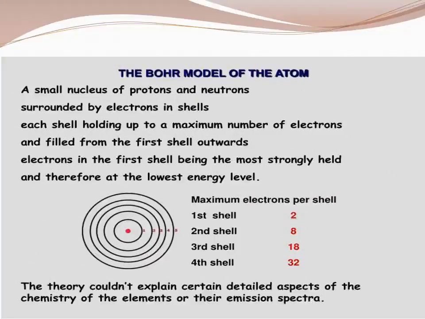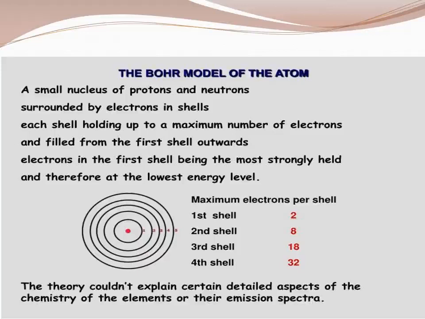Now, what is the Bohr model of the atom? The scientists Planck and Einstein showed that the energy of electromagnetic radiation is quantized in units of hν. What is hν? h is Planck's constant, that is 6.626 × 10^-34, and ν is the frequency. So the radiation is in terms of hν. Who discovered that? Planck and Einstein.